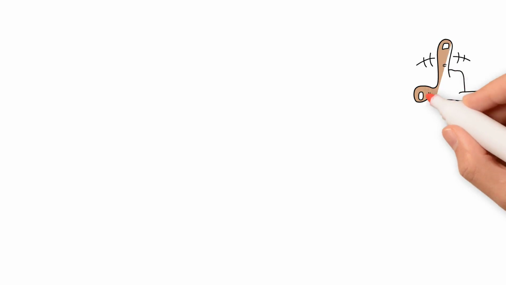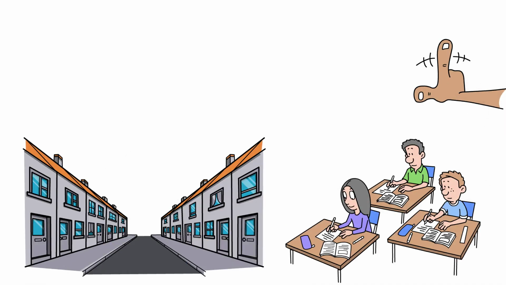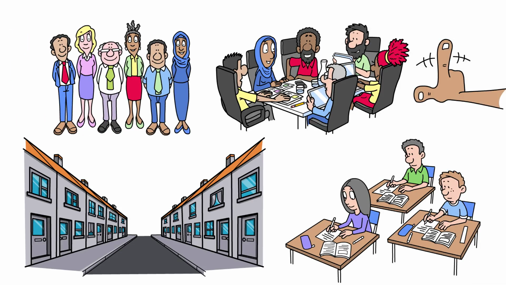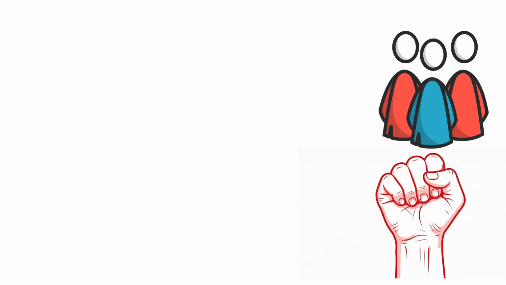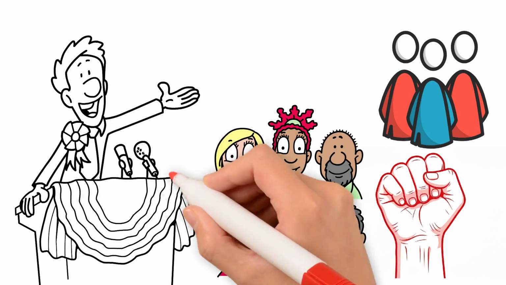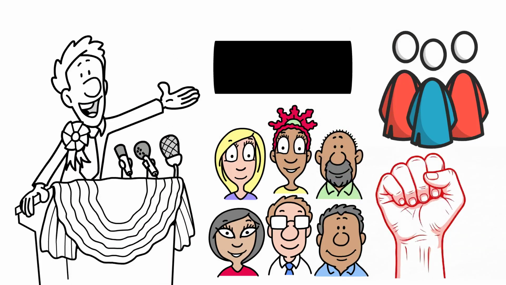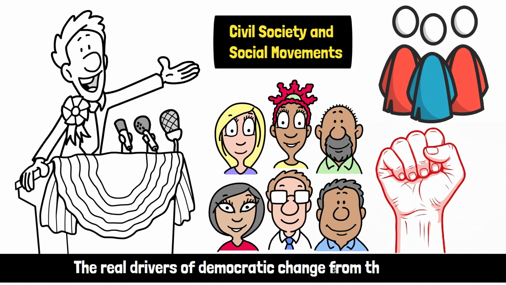The key lesson is that democracy is not just built in parliaments, it's defended in streets, classrooms, workplaces, and communities. Civil society and social movements remind us that power ultimately belongs to the people, and when organized, citizens can challenge even the most entrenched authoritarian regimes. And that's today's lecture on civil society and social movements, the real drivers of democratic change from the ground up.